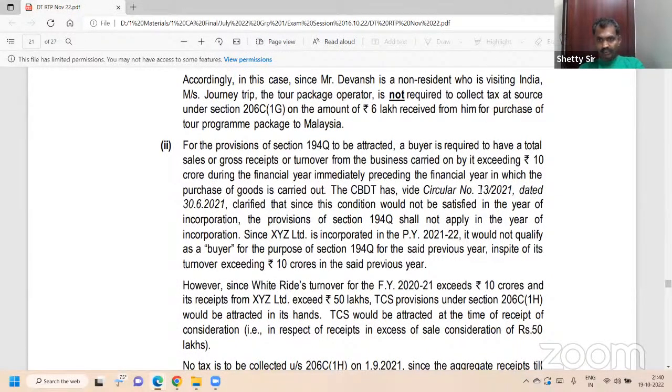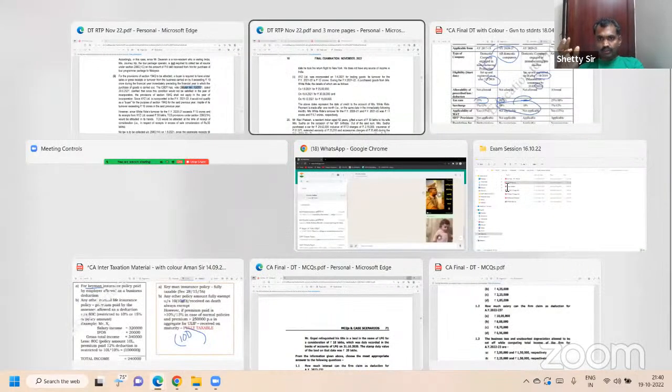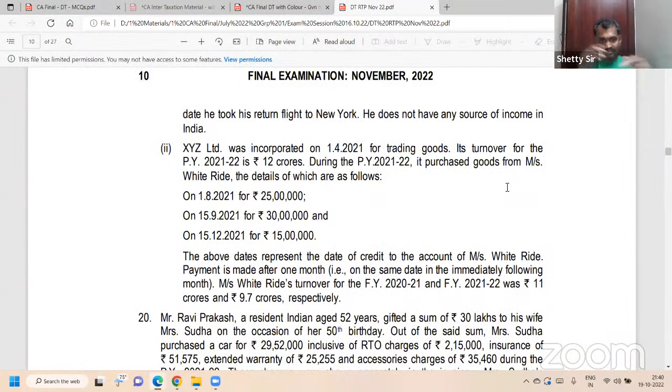If needed, just circular number 13/2021. Do you understand? What is 194Q? Last year's turnover should be about 10 crore. 13/2021. Hence 206C 1H, at the time of debit or receipt, whichever is earlier.